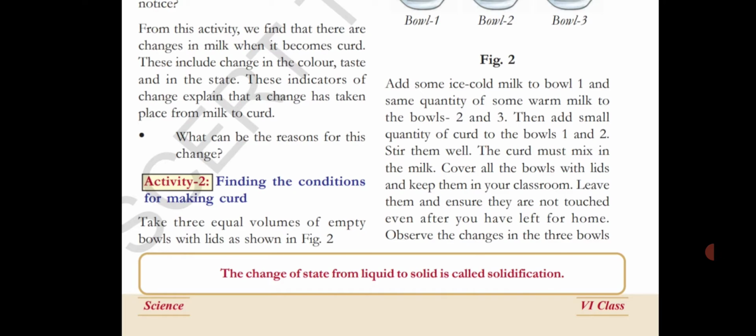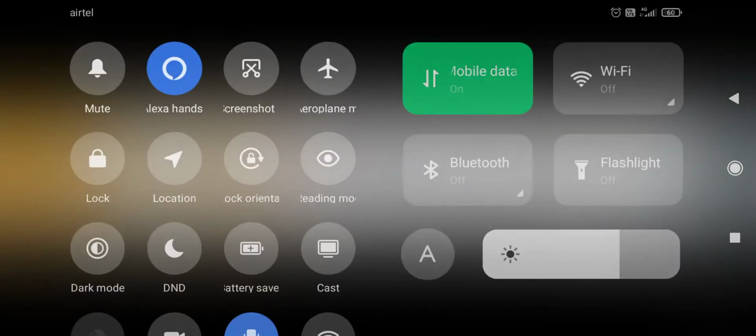Cover all the bowls with the lids and keep them in your classroom. Leave them and ensure that they are not touched even after you have left for home. They must be undisturbed. Observe the changes in the 3 bowls.